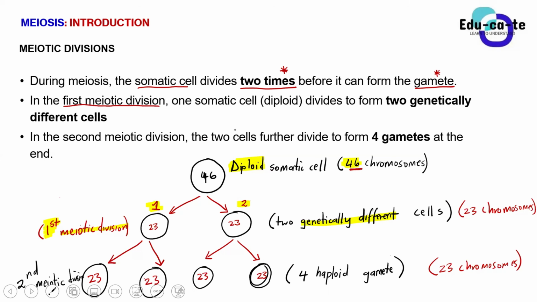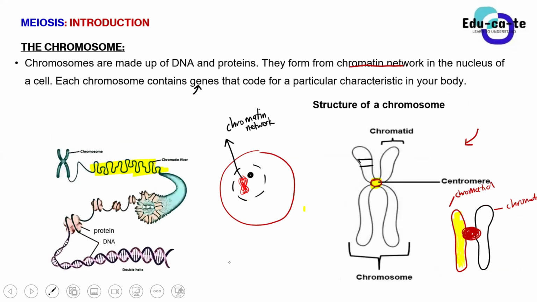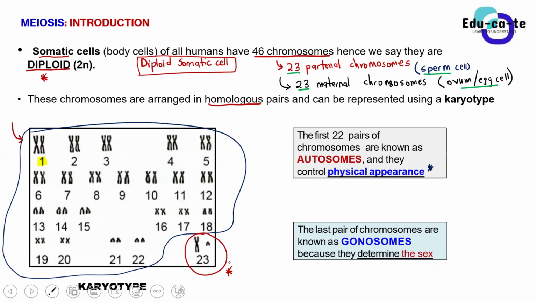So we started with 46 chromosomes in the diploid somatic cell, in the body cells of a human being, and we ended up with haploid gametes. That is why the sperm cells consist of 23 chromosomes. When I introduced it, I told you that of the 46 chromosomes that you have, 23 are from your father's sperm cell and 23 from your mother's ovum.